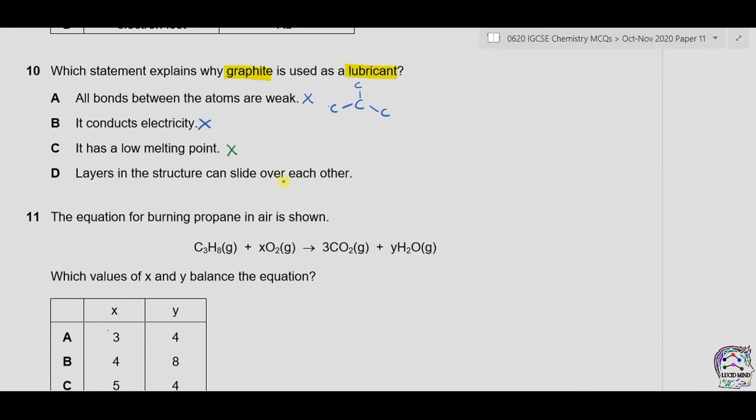D. Layers in the structure can slide over each other. This is a true statement because in graphite, carbon atoms are present in the form of layers and only weak forces of attraction are present between the layers. Therefore, layers slide over each other, and due to this sliding, it can be used as a lubricant. The answer is therefore D.